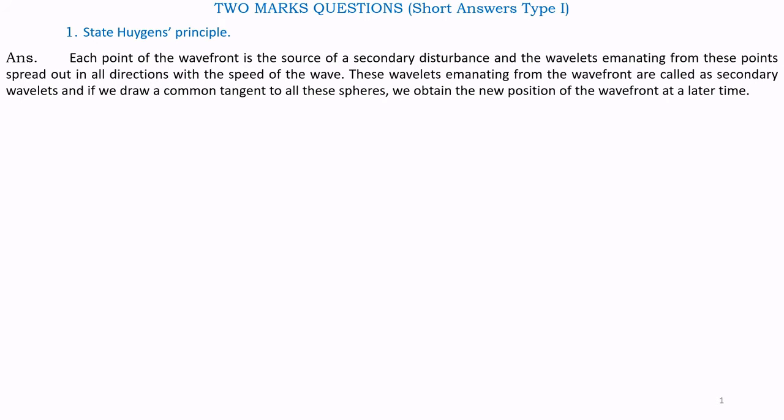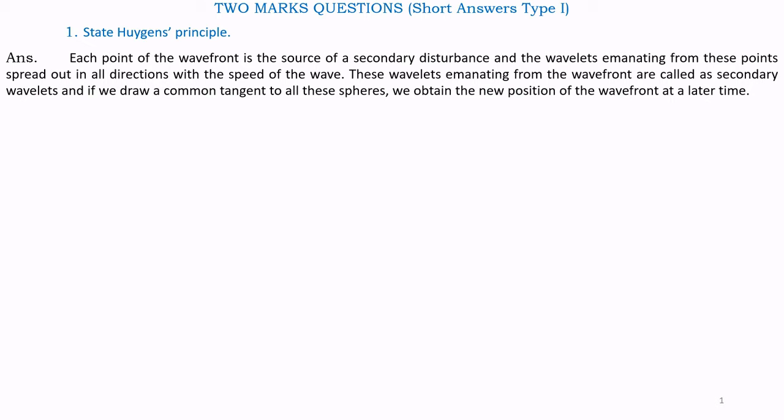2 marks questions, short answer type 1. Question number 1. State Huygens principle. Answer. Each point of the wavefront is the source of a secondary disturbance, and the wavelets emanating from these points spread out in all directions with the speed of the wave.